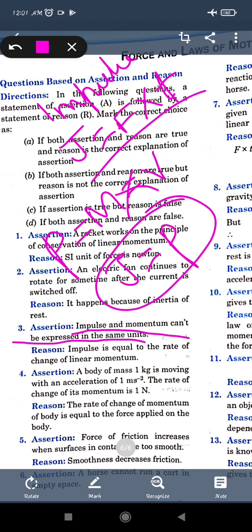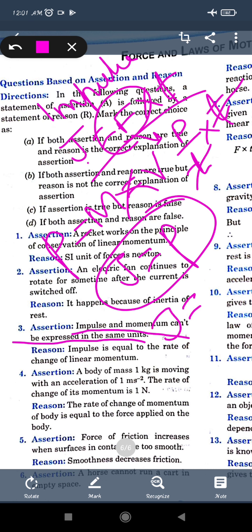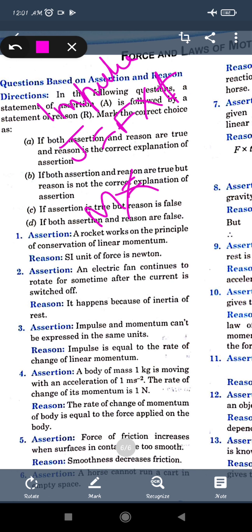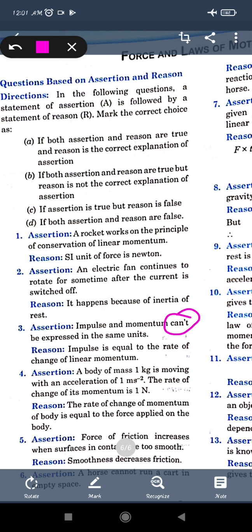Okay, so if we see both together, they are the same. Why? Because J is given as force into time, but we know that force is the rate of change of momentum with respect to time. Force can be given as P by T, and if it is multiplied by T, then T will be cancelled. So J will be equal to P itself. So both can be expressed with the same units, right? So impulse and momentum can be expressed with the same unit, but here it is written that they can't be, so it is a false statement. Second one, impulse is equal to the rate of change of linear momentum.